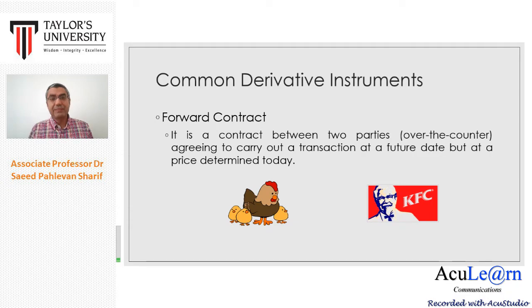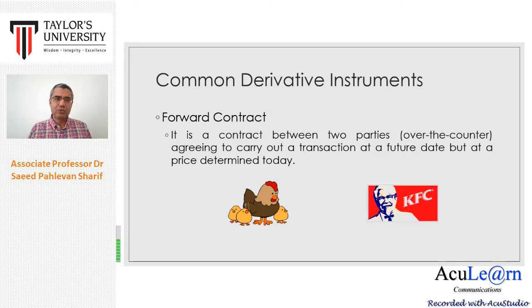On the other hand, if the price of chicken increases, the buyer, which in this example is KFC, has to buy chicken at a higher price. And KFC doesn't like this, right? Because KFC does not change the price of its products, of its different types of sandwiches or chicken that it's selling. It cannot change them every day. So they need to know how much they can buy, and then they compute all those operation costs, marketing costs, everything, and then they determine the price and print it on their menu. And usually they don't change it every day or every month, right?